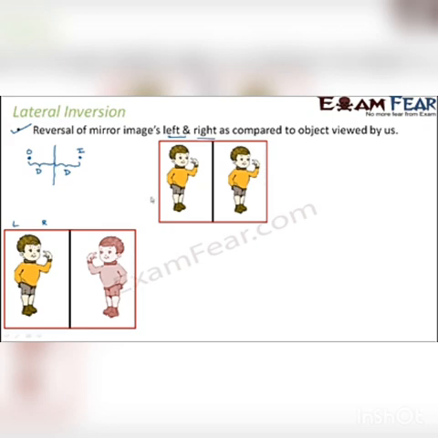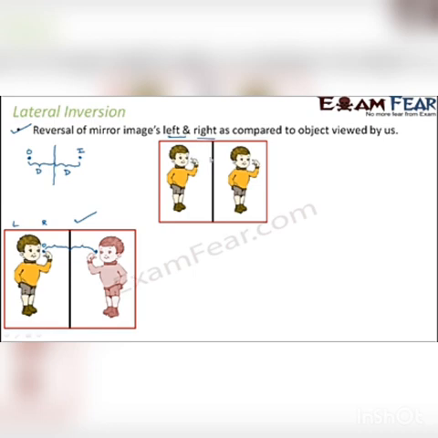Now, let us just consider any one point on this image. Let us say I am considering the tip of this finger. So this is my point, this is my object, because this is a point on the object. Then, as per my knowledge, the distance of this point from the mirror should be equal to the distance of the corresponding point of the image. In this picture, it holds true because this distance and this distance are equal.